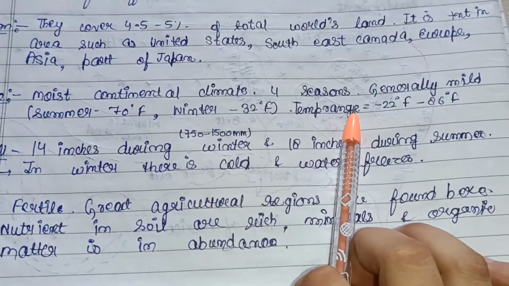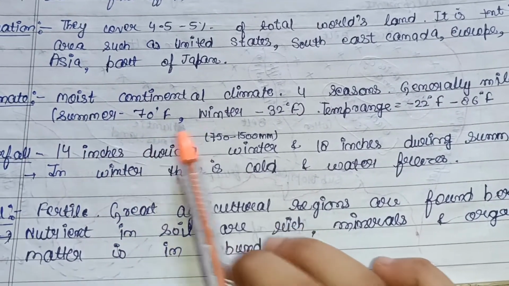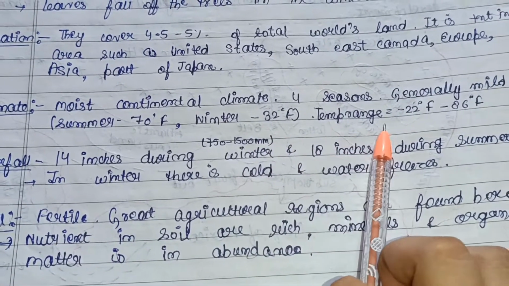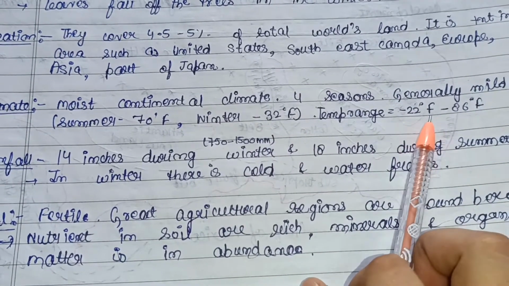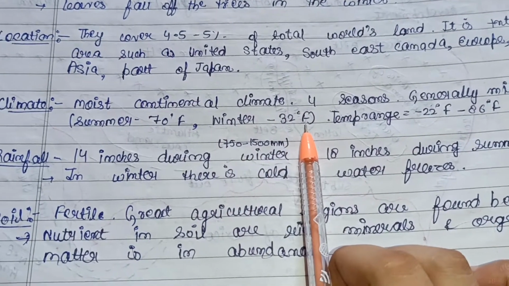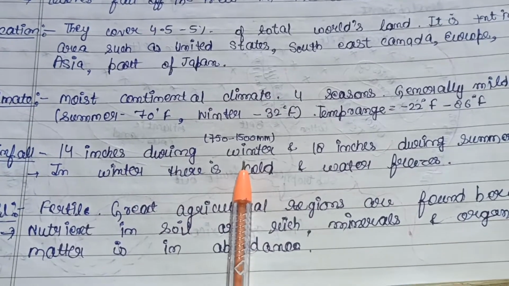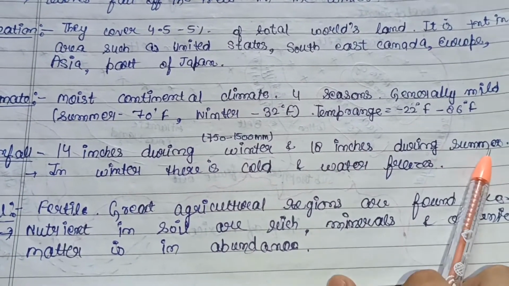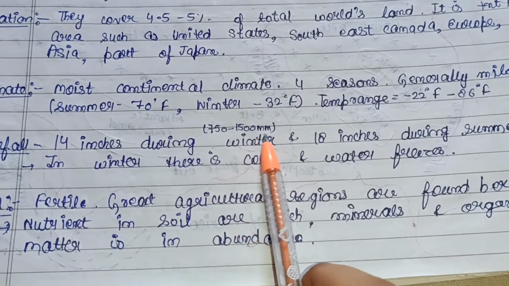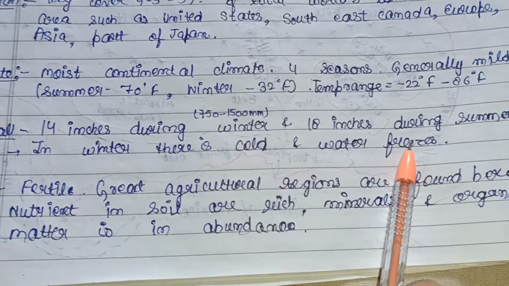So four seasons are here, generally mild, that is summer 70 degrees Fahrenheit, winter 32 degrees Fahrenheit, and then temperature ranges between minus 22 degrees Fahrenheit to 86 degrees Fahrenheit. Then the rainfall, so 14 inches during the winter, 18 inches during the summer, and the annual rainfall is 750 to 1500 mm. So in winter there is cold and water freezes also.